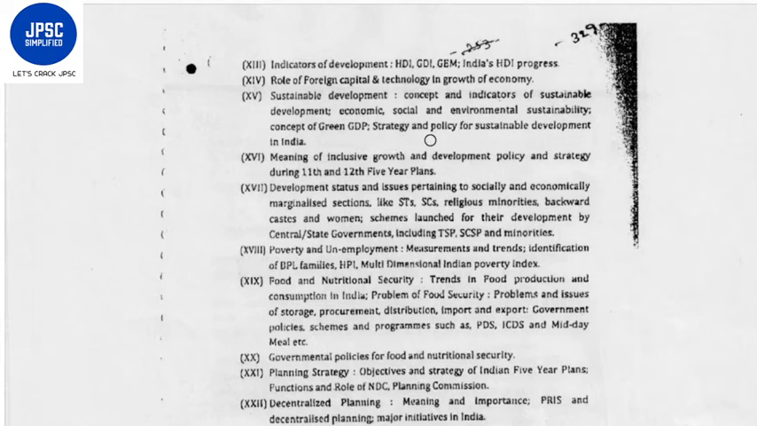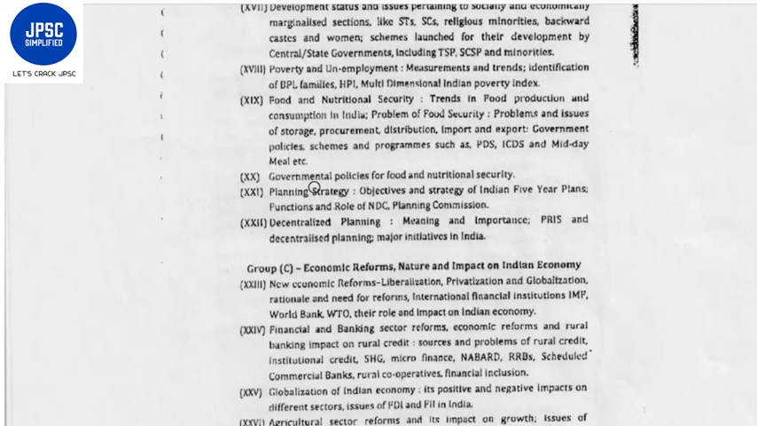and policy for sustainable development in India, meaning of inclusive growth and development of policy and strategy during 11th and 12th 5-year plans, development status and issues pertaining to socially and economically marginalized sections like STs, SCs, religious minorities, backward caste, and women, schemes launched for their development by central and state governments, including TSP, SCSP, and minorities, poverty and unemployment, measurements and trends, identification of BPL families, HPI, multidimensional Indian poverty index, food and nutritional security, then governmental policies for